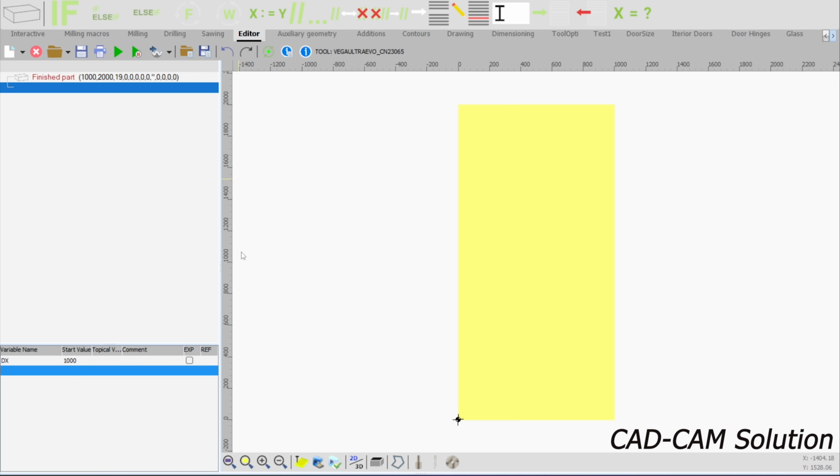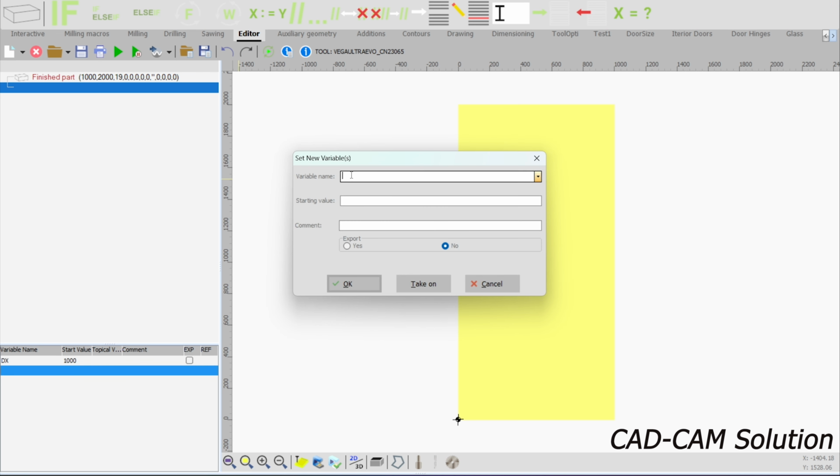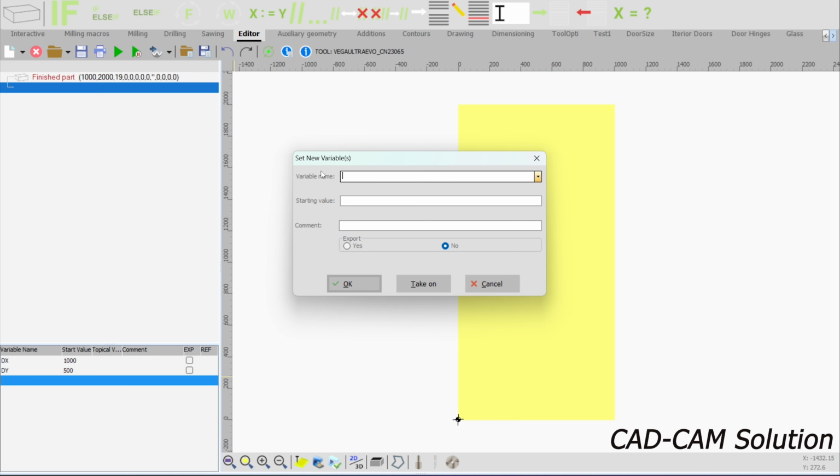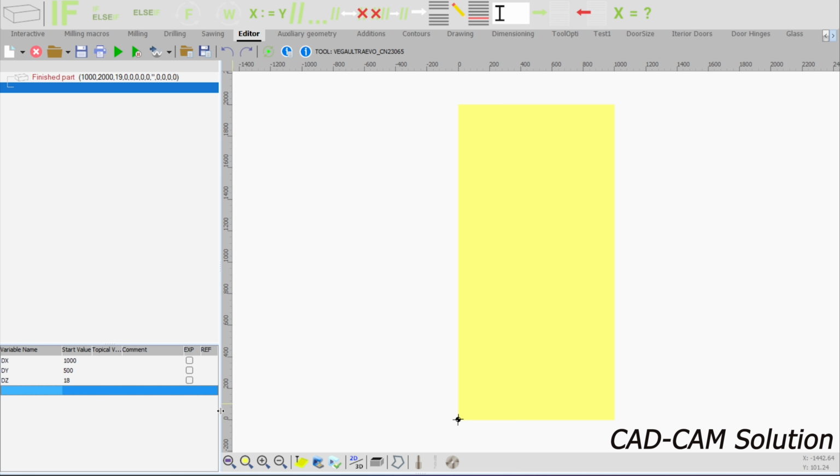and the second one, the y 500 mil, and the last one, the z 18 mil. Let's select export for all of them.